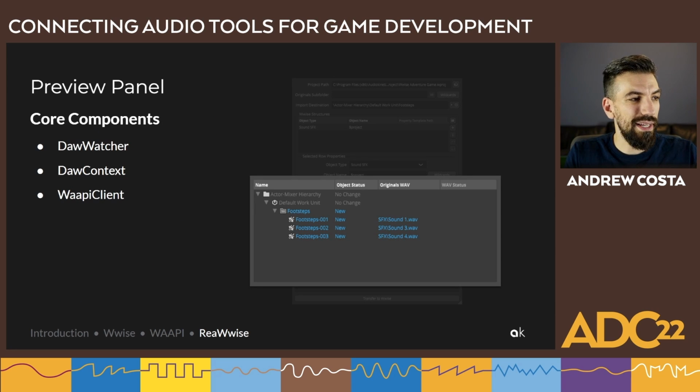So the next part of the application I'd like to focus on is the preview panel and the code that powers this. Just a little recap, the preview panel basically shows the user a preview of what would be transferred into Wise. So basically the Wise object structures and the associated audio files that would be transferred into Wise. This component pulls information from Reaper. It takes in information from the Rewise GUI, and it also pulls in some information from Wise to produce this preview.